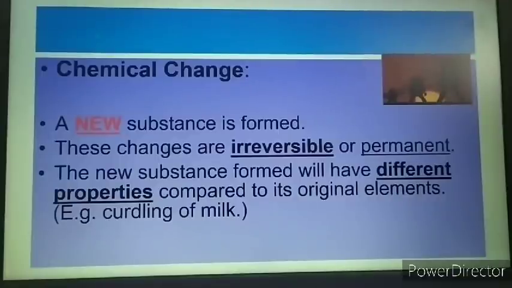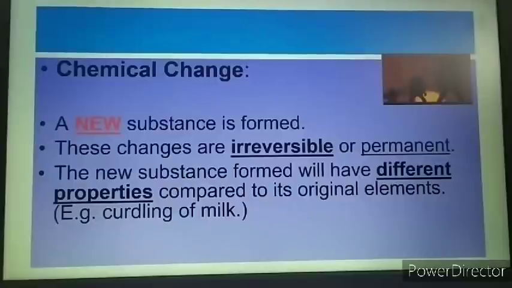We can also consider that the new substance formed in the change has different properties compared to the original substance. Milk was entirely different. It has different properties. And when we talk about curd that is formed after the change, it has entirely different properties. So it is considered a chemical change.